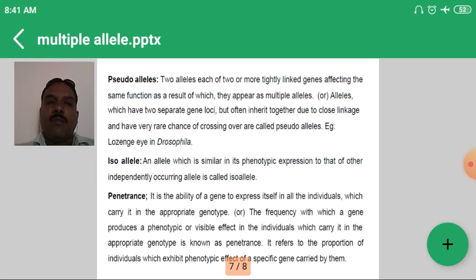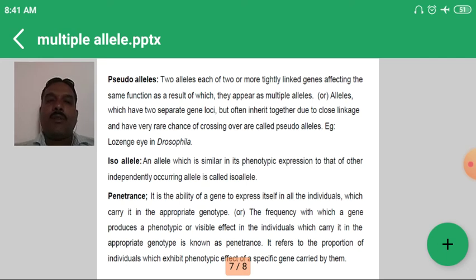Next, some terminology, that is pseudo alleles. Pseudo alleles are two alleles, each of two or more tightly linked genes affecting the same function, as a result of which they appear as multiple alleles. In that case, crossing over does not occur, there are very rare chances of crossing over, but mostly crossing over does not occur.